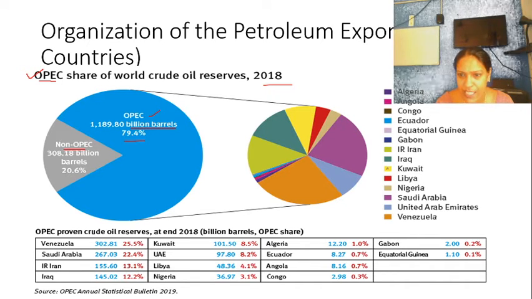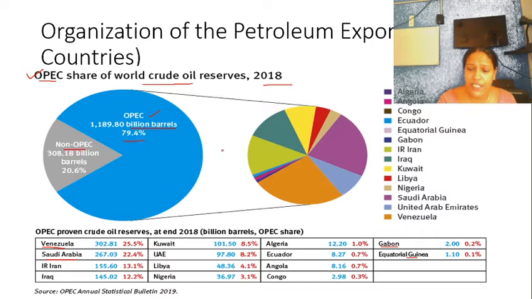You can see the world-wise distribution. Venezuela and Saudi Arabia are the leading countries with crude oil reserves. This is the 2018 report, and you can see the very least is in Guinea and Gabon. So we have the highest in Venezuela and Saudi Arabia. This pie chart shows the percentage of world crude oil reserves.